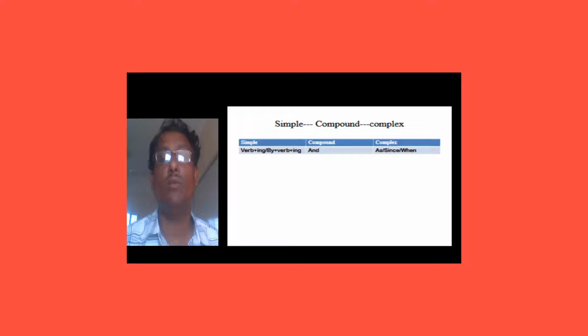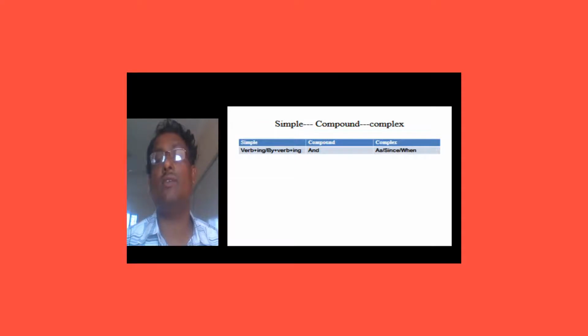If we get verb plus ing or by plus verb plus ing in a simple sentence, that is the clue to transfer this sentence. I am again telling you that if we find verb plus ing or by plus verb plus ing in a simple sentence, to transfer the sentence to compound, we use and in the middle of the two independent clauses.